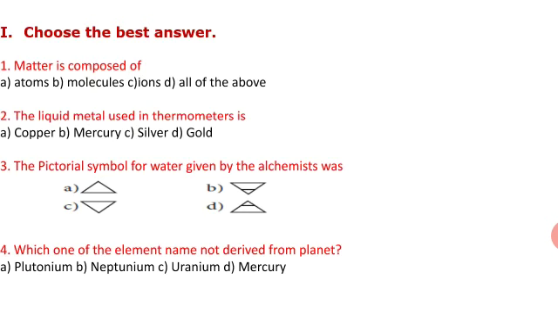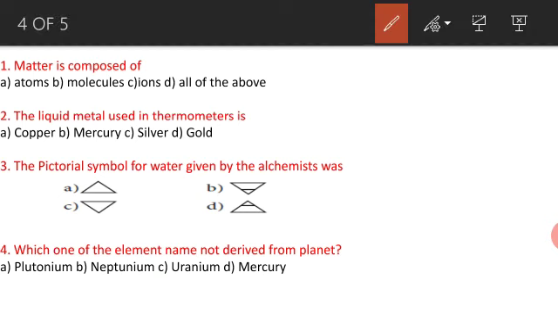Next, we will see choose the best answer. First one: matter is composed of atoms, molecules, ions, all the above. Which one is correct, students? All the above. Matter is composed of atoms, molecules, and ions.